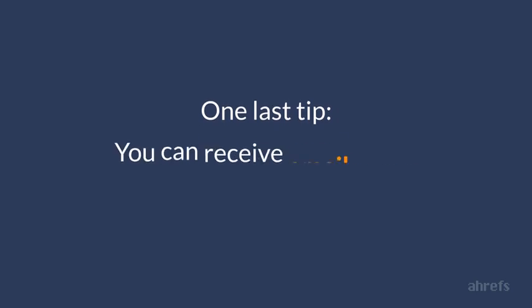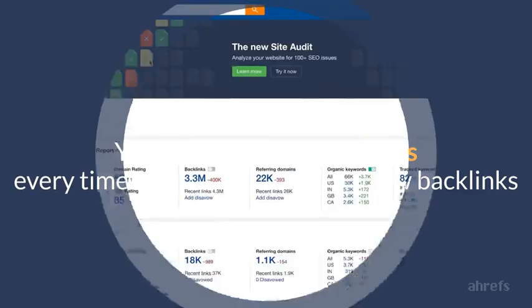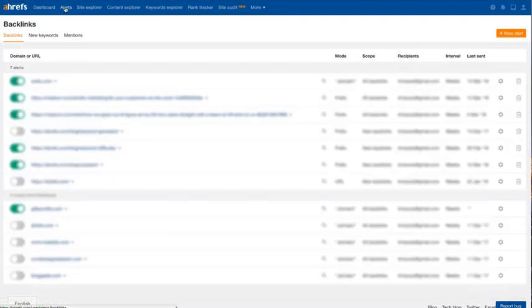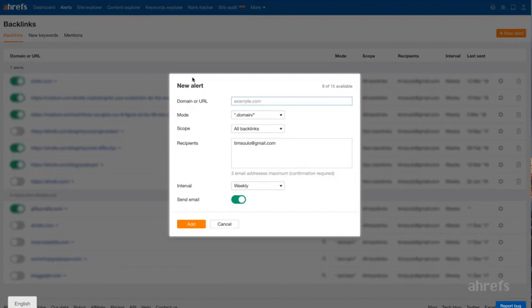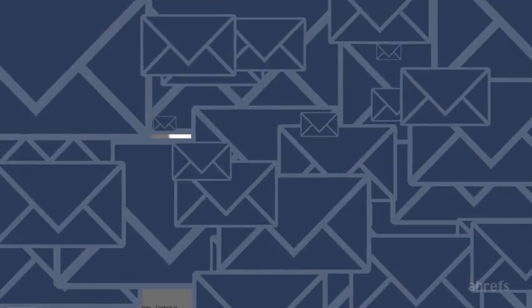With Ahrefs you can actually receive email alerts every time your competitors get new backlinks. Just go to Alerts section of Ahrefs, the Backlinks tab, and click New Alert. But most likely your competitors are getting hundreds of new backlinks to their blog every week, or even every day. So if you set up a backlink alert for their entire website or even their entire blog, you will quickly get overwhelmed with the amount of backlinks that Ahrefs will be sending via email.